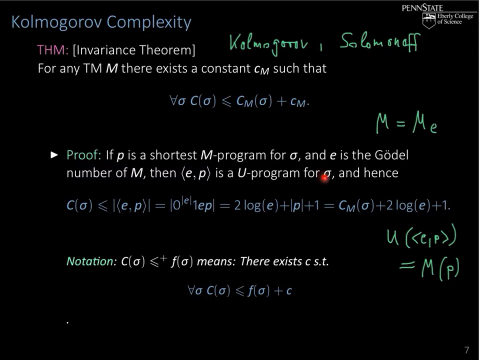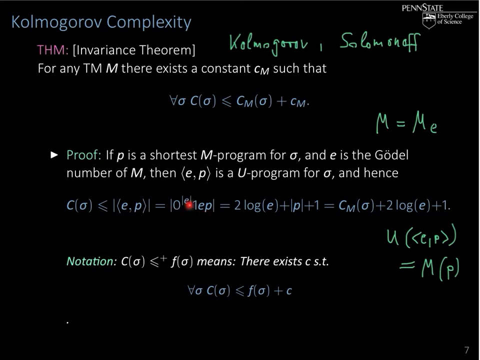So that means now E comma P, this coded pair here, is a U program for sigma. And that means the Kolmogorov complexity of sigma with respect to the universal machine is at most the length of this coded pair. But what is the length of this coded pair? Well, it's the length of this string as we define the coding of pairs, which is this expression here.